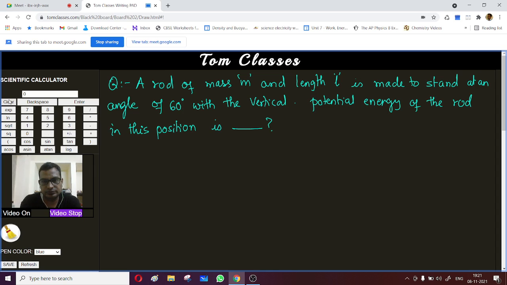So it is mgl upon 4. Okay, let's check mgl upon 4.